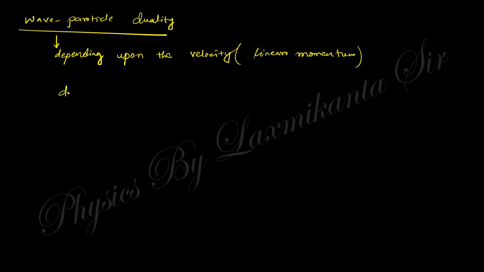This is explained by de Broglie. How? He says that the wavelength associated with the wave of any body is equal to h by p.